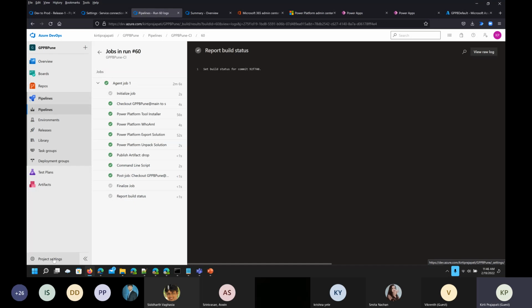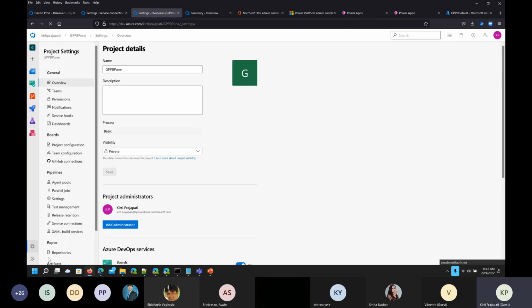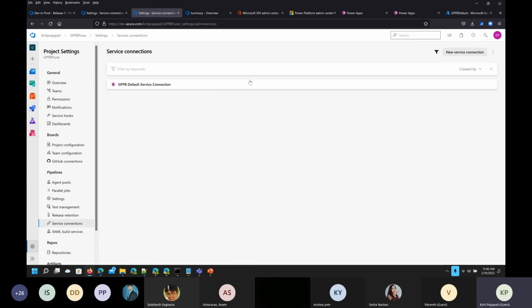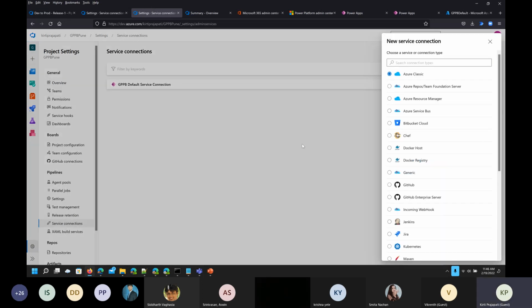So go to the project settings. So we are in the existing project GPPB Pune. So I'm just clicking on the project settings again, and from there I just need to click on the service connection again. So click on new service connection.